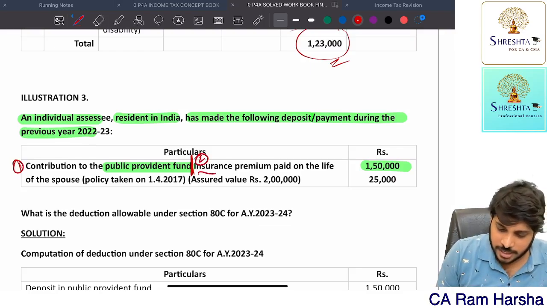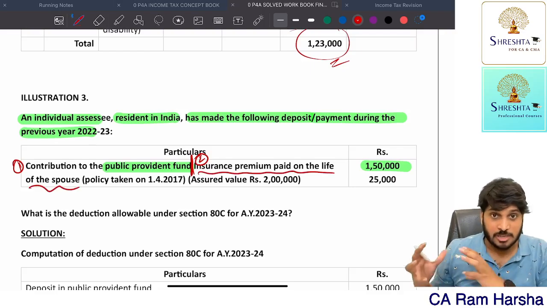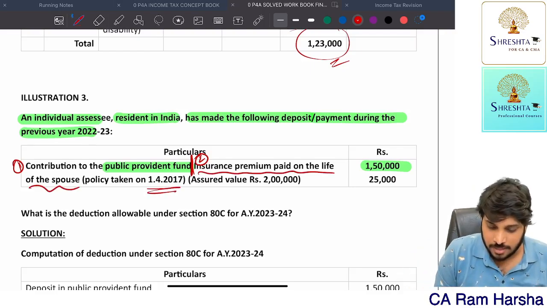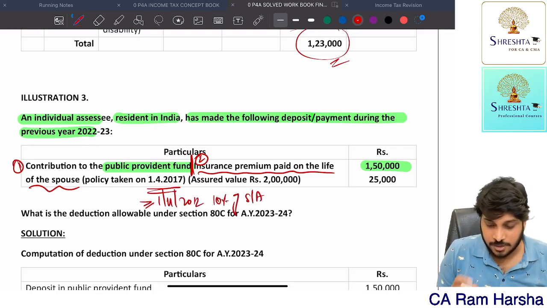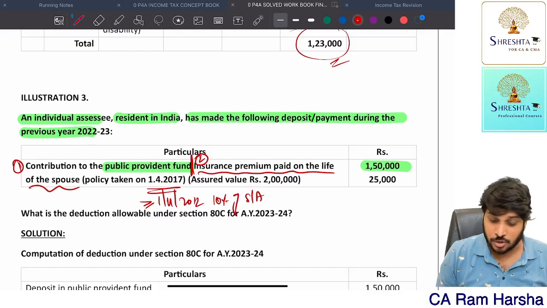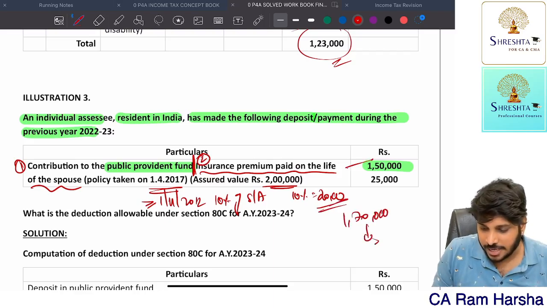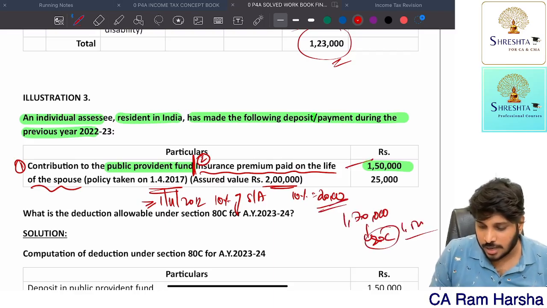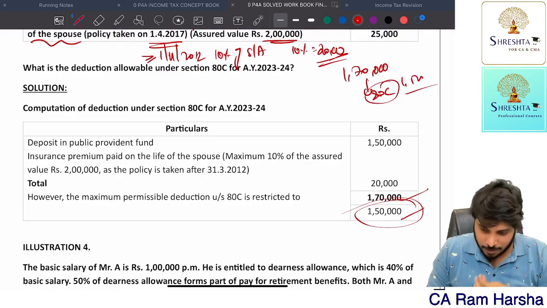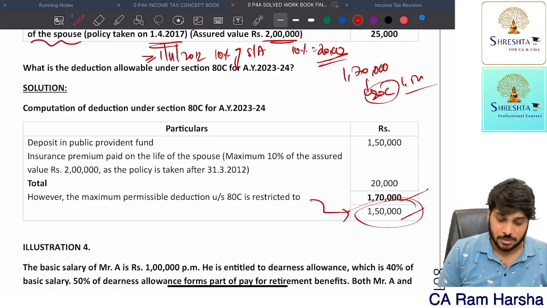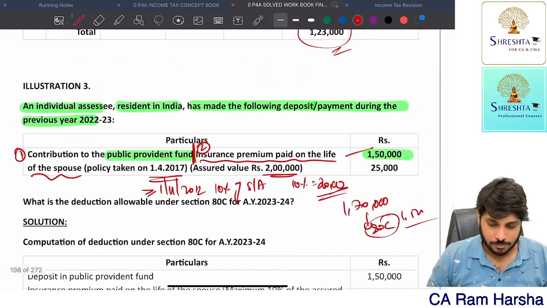Then the second one: insurance premium paid on the life of the spouse. On my spouse's name, I'm paying a life insurance premium. When the policy is taken after 1st April 2012, the limit is 10% of sum assured. Suppose my wife is disabled and the policy was taken after 2013, then 15%. Here nothing is given, so 10%. So 2 lakhs into 10% means 20,000. So 1,50,000 plus 20,000, total 1,70,000. But under 80C itself, the maximum limit is 1,50,000. So this line has to come at last. You clear?